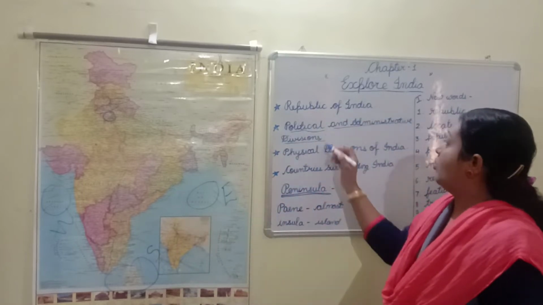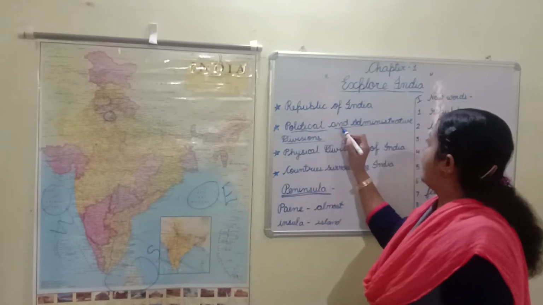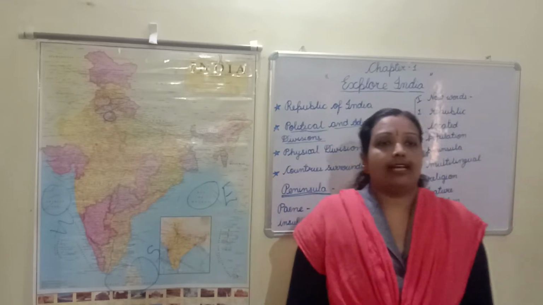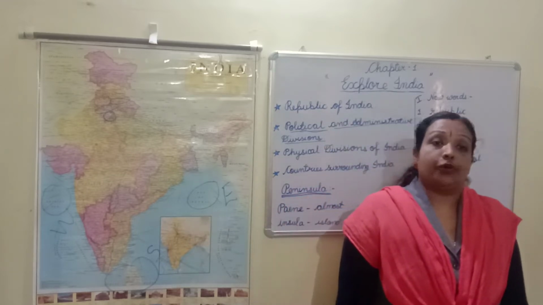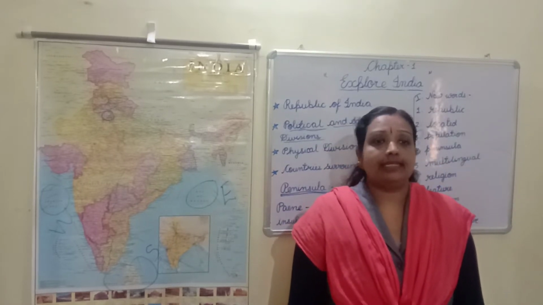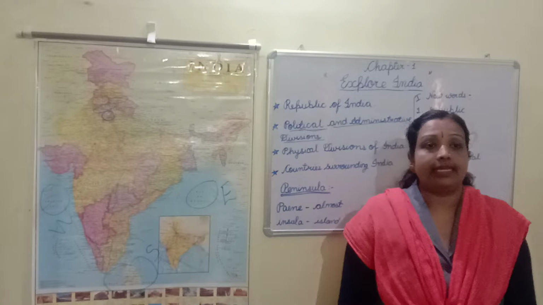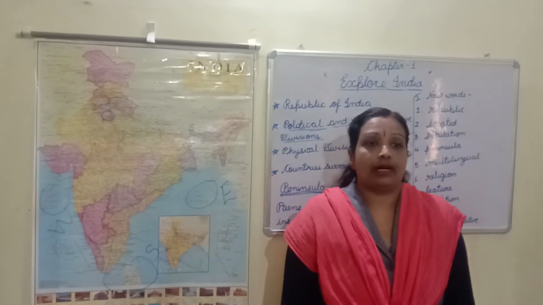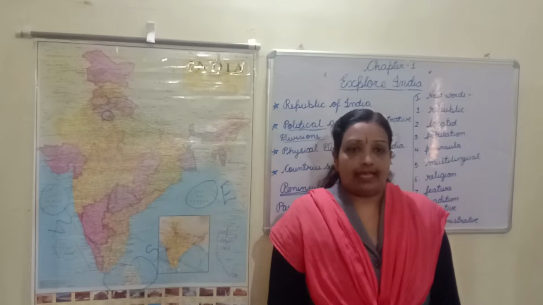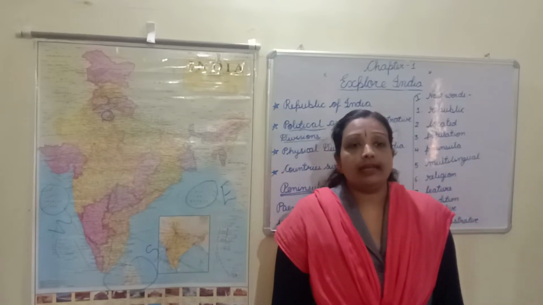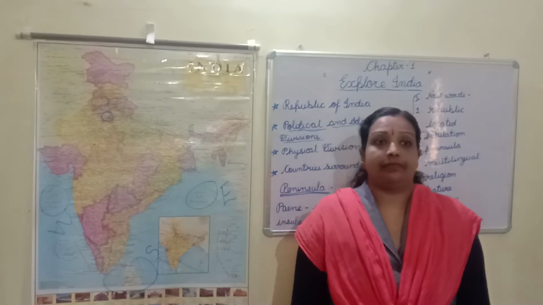Our second topic is political and administrative divisions. India has been divided into 28 states and 8 union territories. These states and union territories are based mainly on the respective language spoken in these areas. Area-wise, 7 states in Northeast India are called 7 sisters.